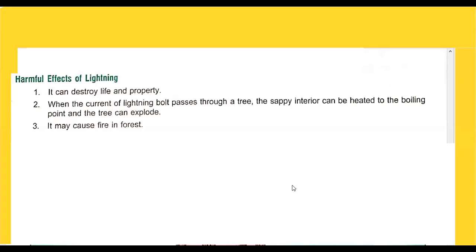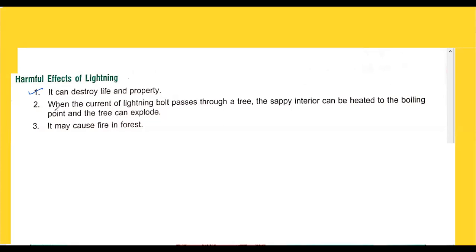Here some harmful effects of lightning are given. First one is it can destroy life and property. You can make notes from this page because this is a very important question for the exam. You will get it in a 2 or 3 marks question. So the first harmful effect of lightning is it can destroy life and property.